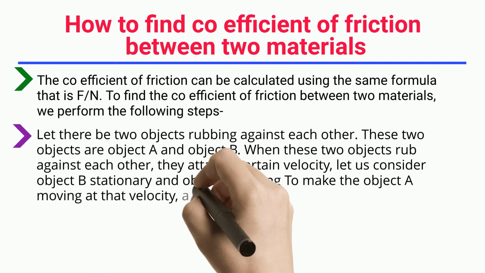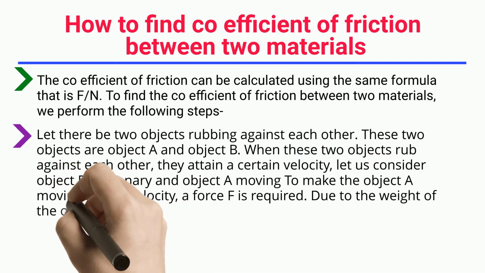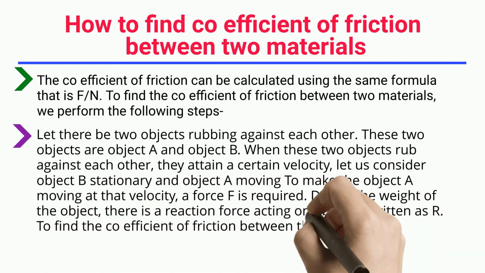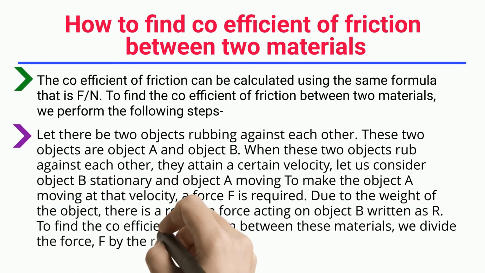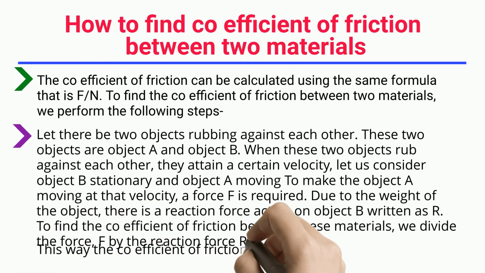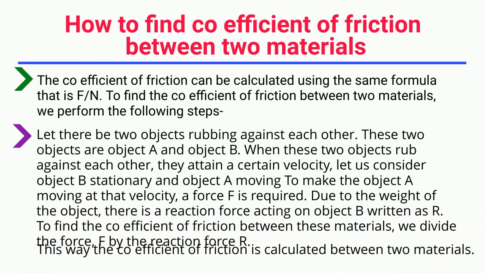Let us consider object B stationary and object A moving. To make object A move at that velocity, a force F is required. Due to the weight of the object, there is a reaction force acting on object B, written as R. To find the coefficient of friction between these materials, we divide the force F by the reaction force R. This way the coefficient of friction is calculated between two materials.